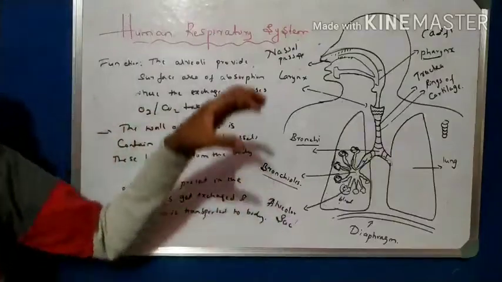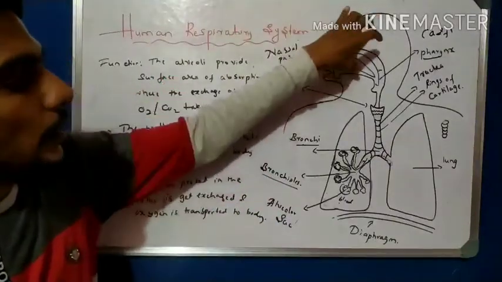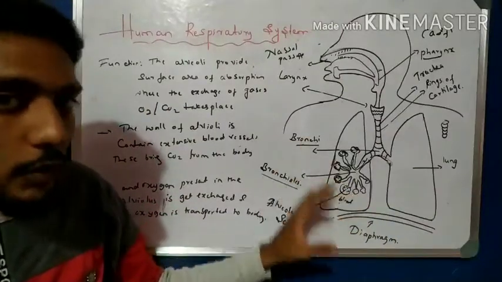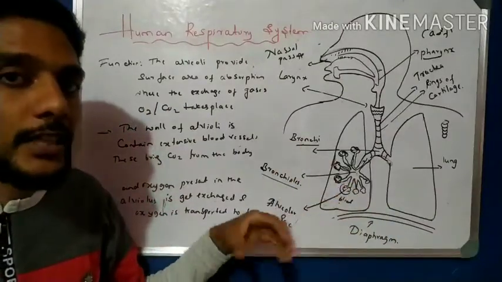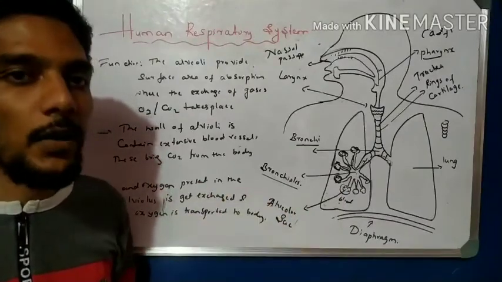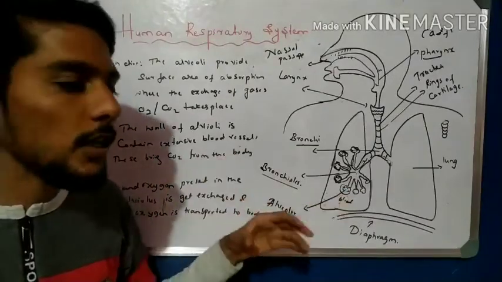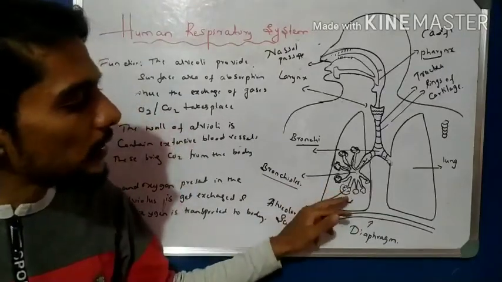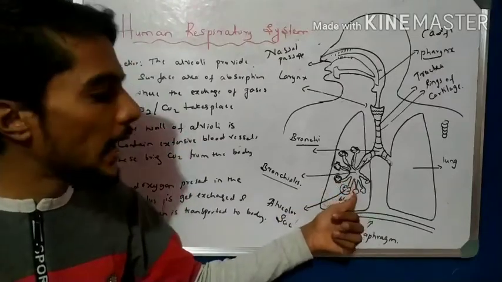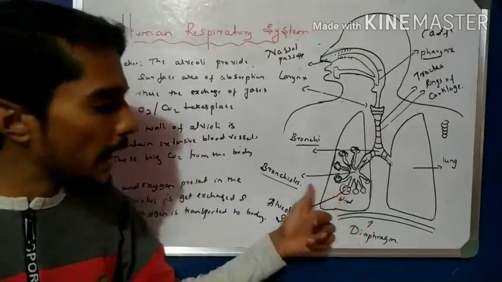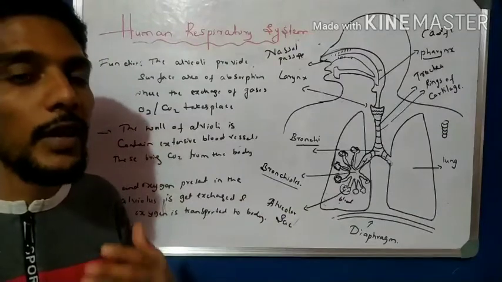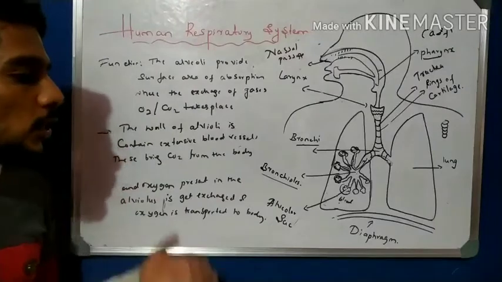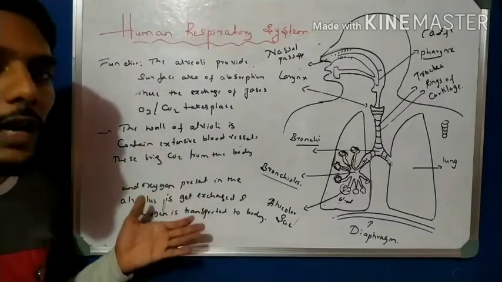So what happens here, when oxygen enters the body from the nasal cavity, it reaches the alveolar sac, and each alveolar sac or alveolus is attached with extensive blood vessels. So blood having carbon dioxide and the sac having oxygen, the exchange of carbon dioxide and oxygen takes place. Carbon dioxide goes inside the alveoli, and the alveoli gives out oxygen to the blood, and that oxygen is supplied to the body, which helps in the breakdown of glucose into energy. So these are the functions of an alveolar sac.